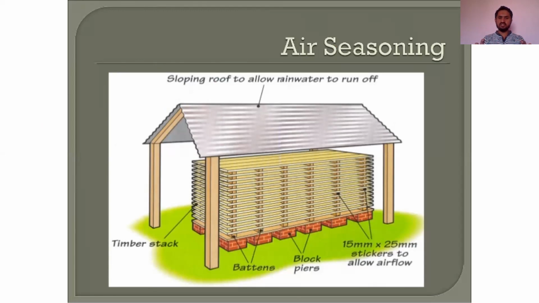At the bottom you can see there are block piers. They are kept because when you are keeping the timber, it should not come in contact with the ground. It should be above the ground. That's why block piers will be there. Above the block piers we are keeping the timber to dry.